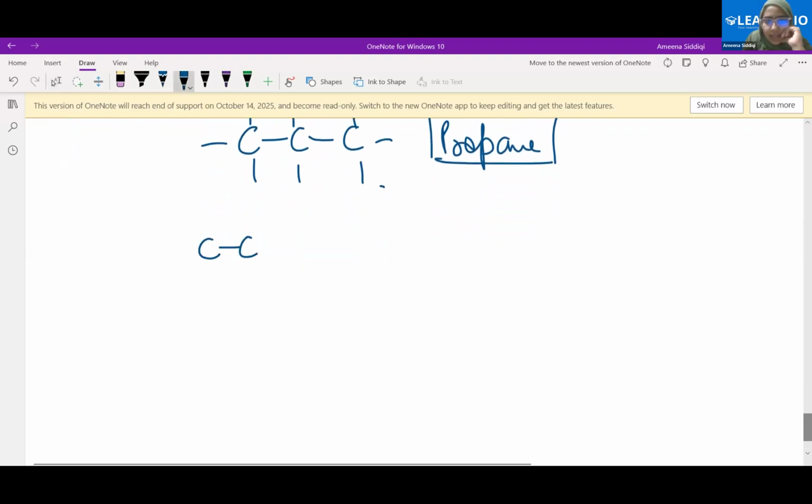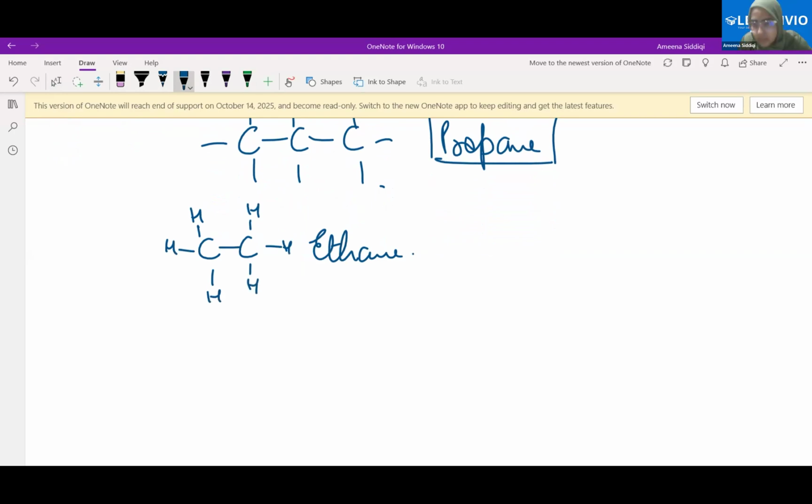Let's see this. What will be the name of this compound? How many carbon atoms? Ethane. Good. Ethane. Okay, so this will be hydrogen, hydrogen. I'm just taking the basics today. In the next class, inshallah, we'll be studying all of this in a very systematic manner, through the formulas and everything. Today, I'm just trying to give you the basics.